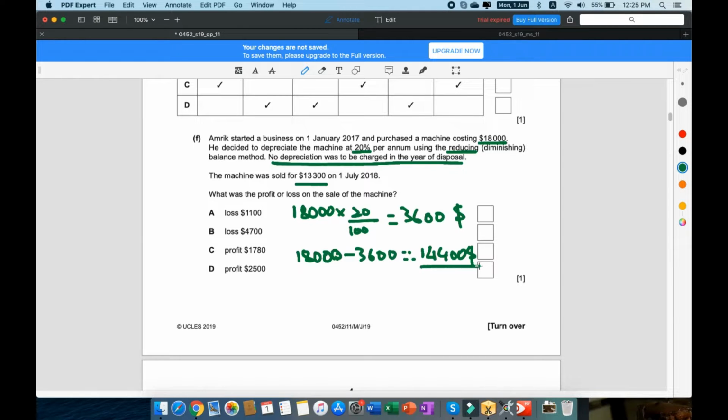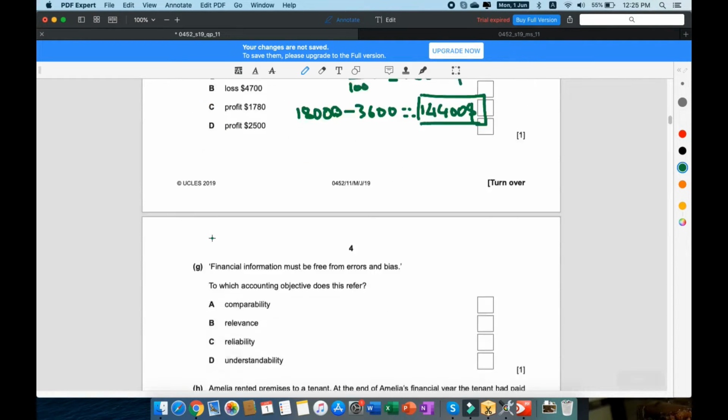So this was the actual book value of the machine at the time that it should have been sold to break even, but he sold it for $13,300. That is obviously a loss, and subtracting $13,300 from $14,400, that is going to give you a loss of $1,100.